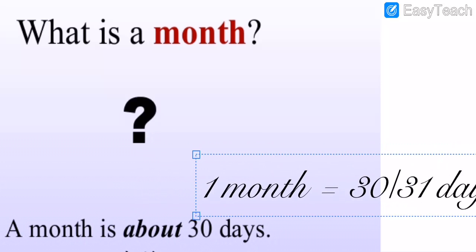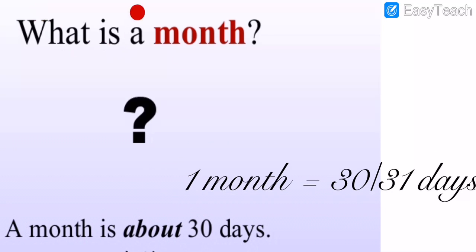Do fast. What is the month? A month is about 30 days. So my dear students, what you have to write? You have to write as a term like that: 1 month is equal to 30 or 31 days. So all my dear students, what is the month? A month is about 30 days.